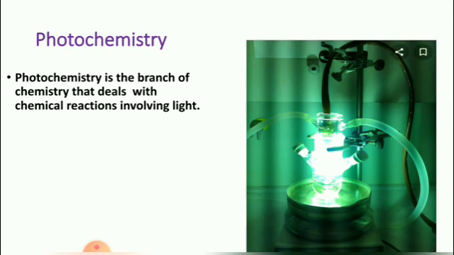What is photochemistry? Photochemistry is the branch of chemistry that deals with chemical reactions involving light.